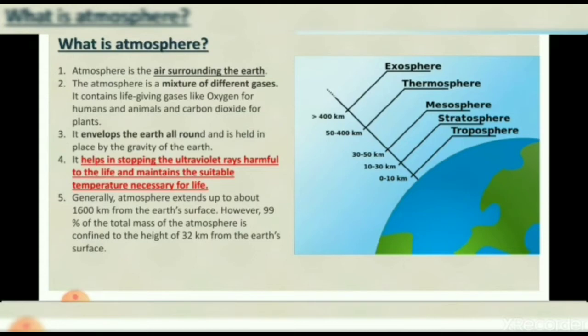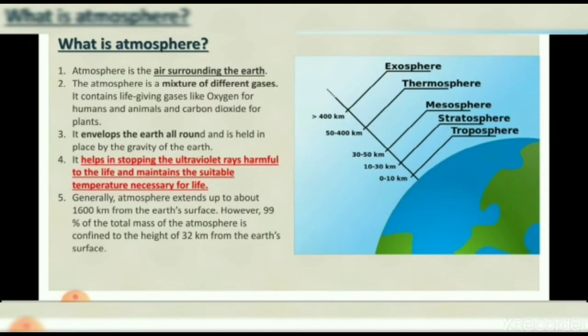The atmosphere is the mixture of different gases and all the life forms need a particular range of temperature and a specific range of solar radiation to carry out their biophysical process. It also helps in stopping the ultraviolet rays harmful to life and maintains the suitable temperature necessary for life.